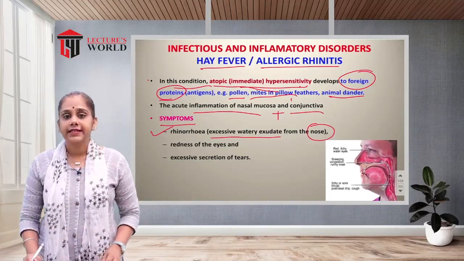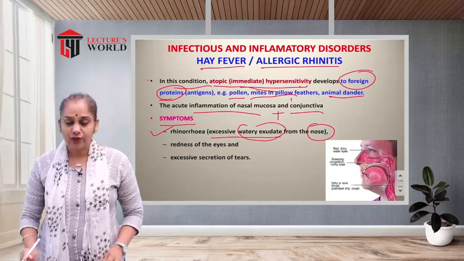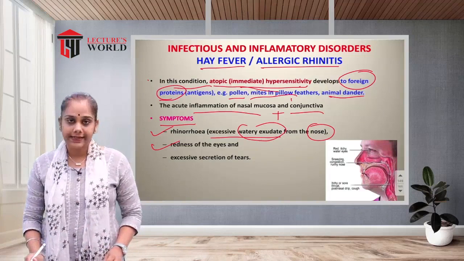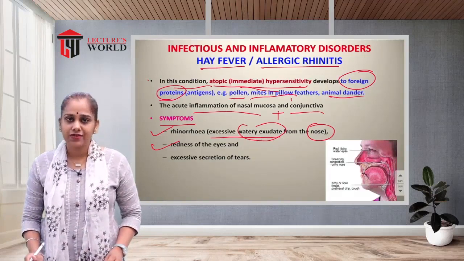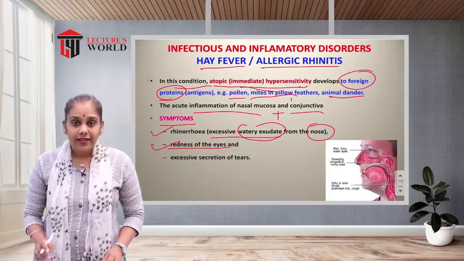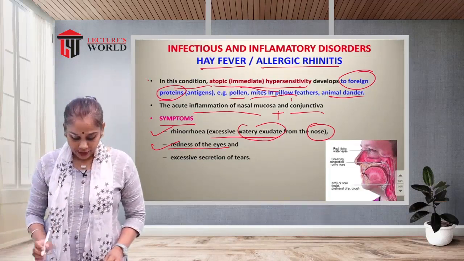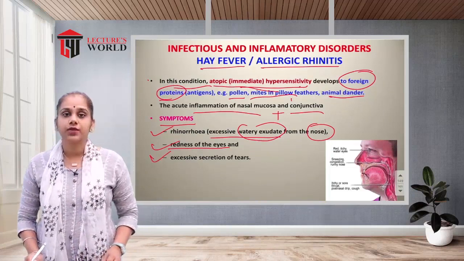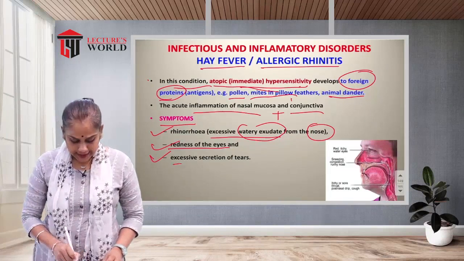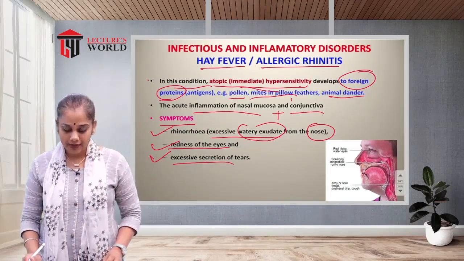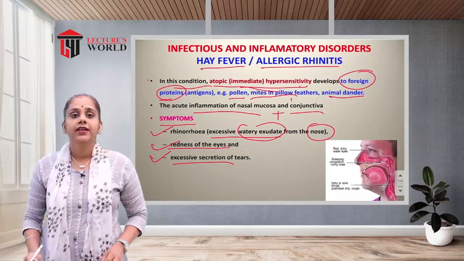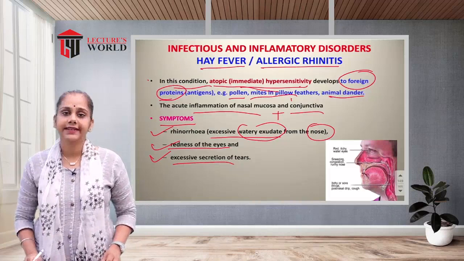Then redness of the eyes, because the infection spreads into the conjunctiva. So redness of the eye. Excessive secretion of tears, or watery exudate, because of the infection in the eye. So these are the features of hay fever, or allergic rhinitis.